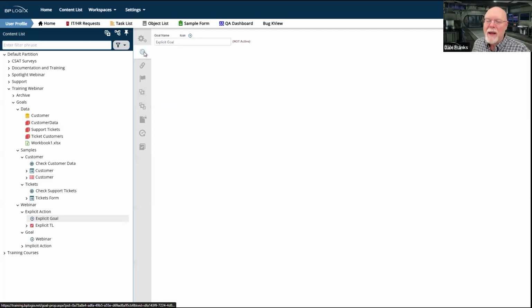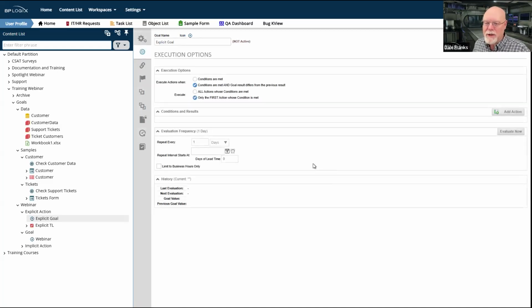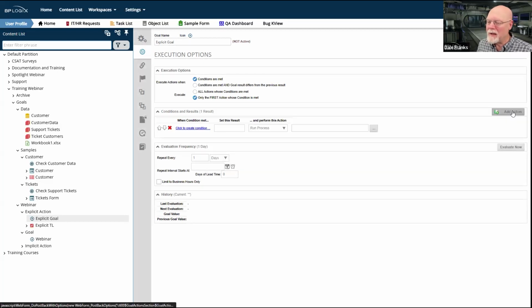And we can now go to our execution options. We're going to run this when the conditions are met. And again, we're going to have mutually exclusive conditions, so the execute option in my case doesn't matter. The first condition that's met is fine.